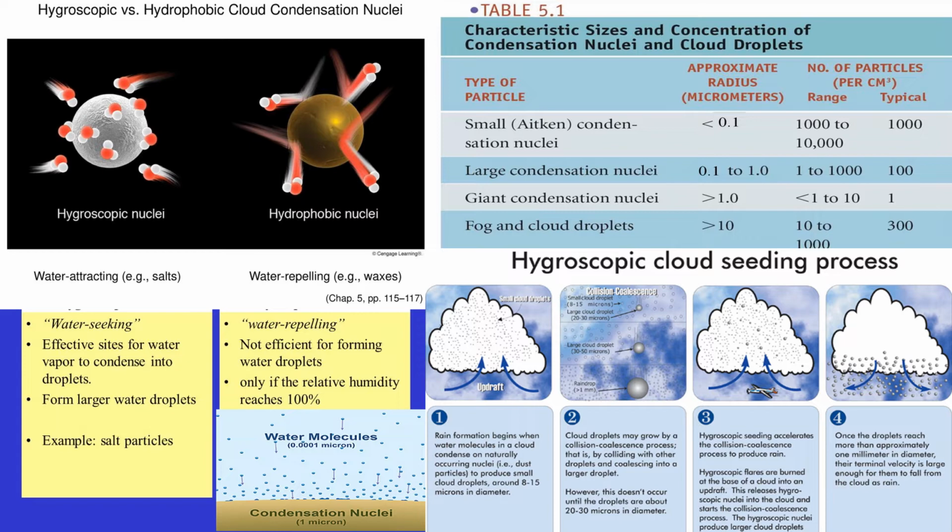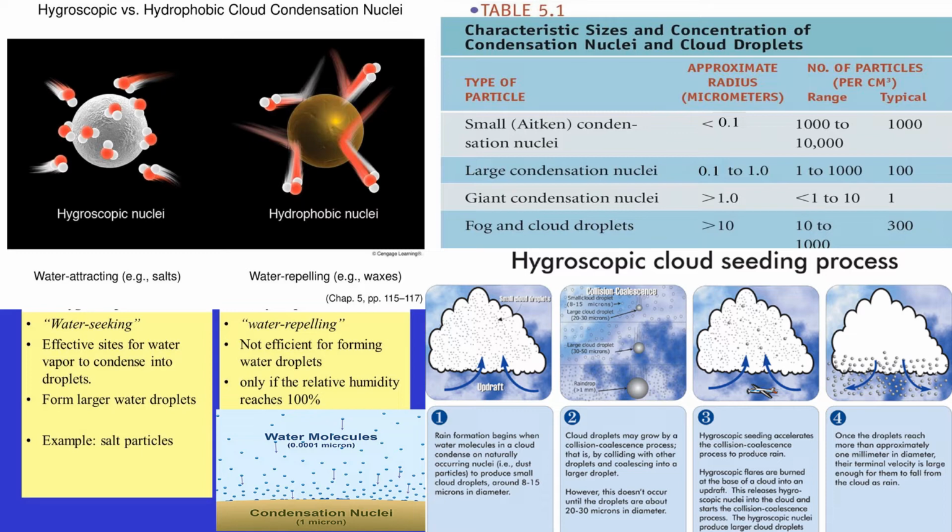As for the nature of these condensation nuclei, some particles are hygroscopic. Hygroscopic means water seeking, and water vapor condenses upon these surfaces when relative humidity is considerably lower than 100%.